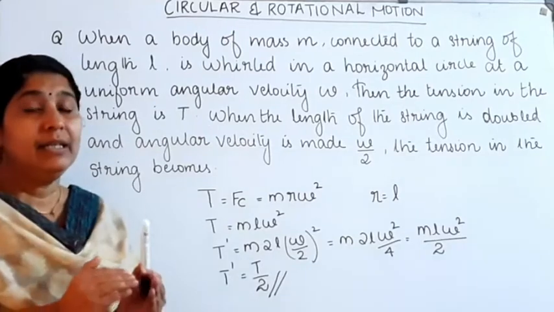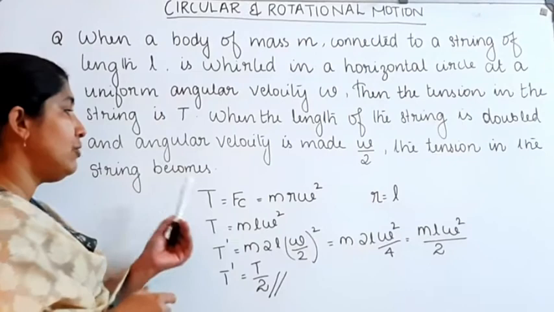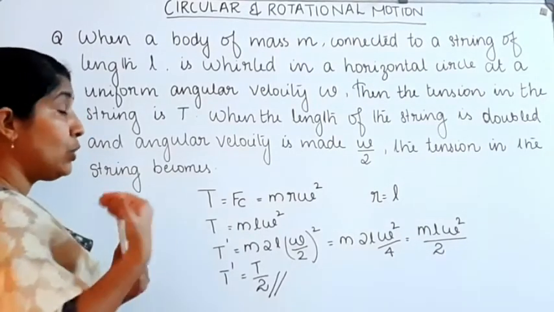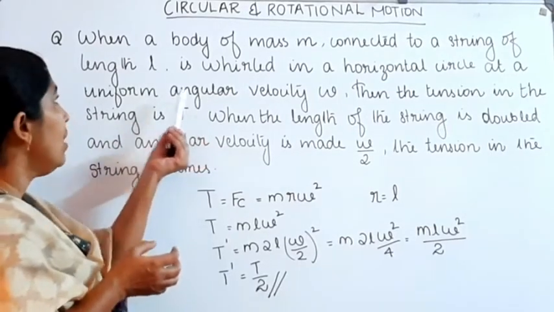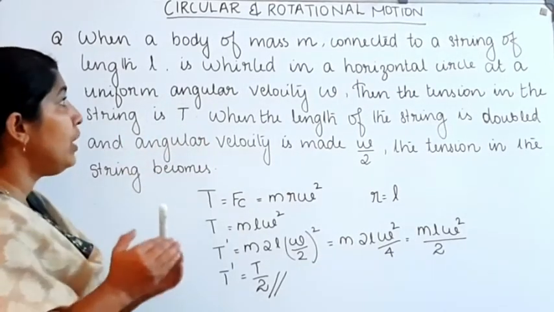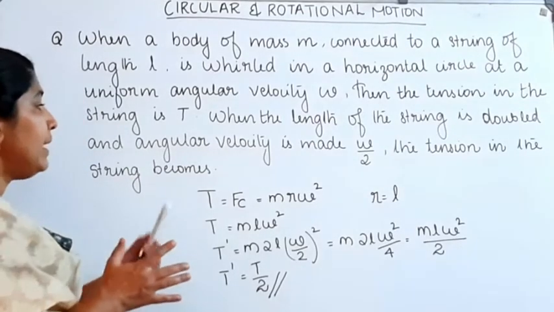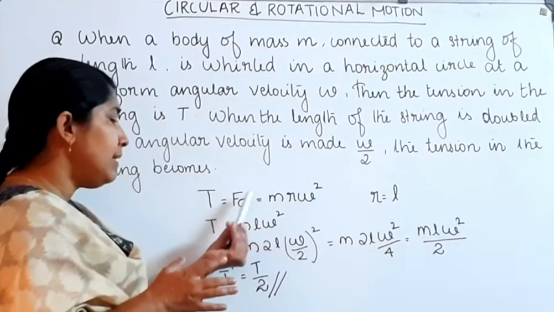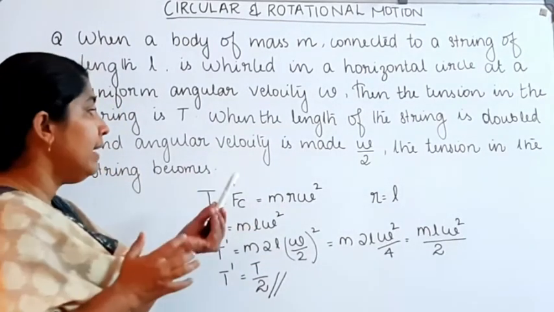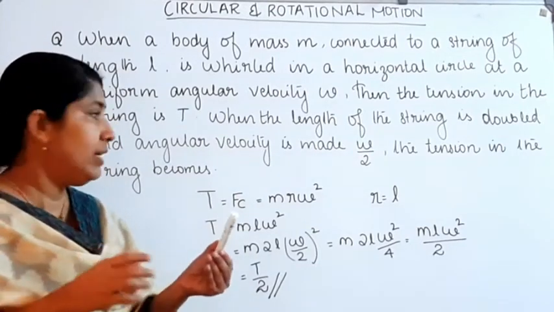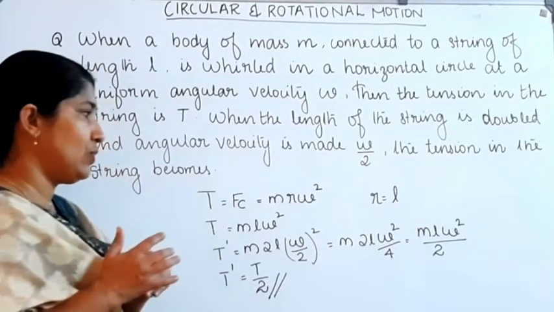Here the body is whirled in a horizontal circular manner with a uniform angular velocity. So the tension acting on the string is equal to the centripetal force, which is equal to m r omega square. Here r is equal to the length of the string. On substituting that, T is equal to m l omega square.